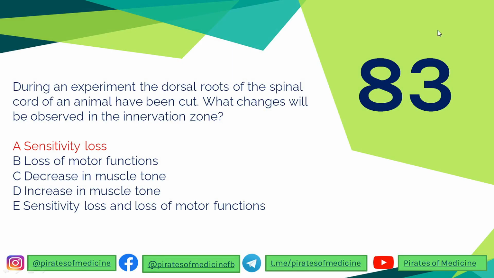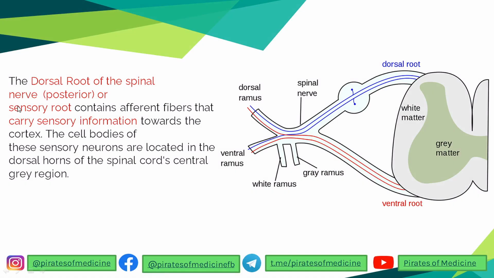Question 83 is that during an experiment, the dorsal roots of the spinal cord have been cut. What changes will be observed? Before we talked about the ventral root; the dorsal roots are the sensory roots. They carry sensory information towards the cortex. From various sensory receptors located in the body, various nerves carry information to the spinal cord's dorsal root via the afferent nerves. Afferent, A-F-F-E-R-E-N-T, afferent nerves.